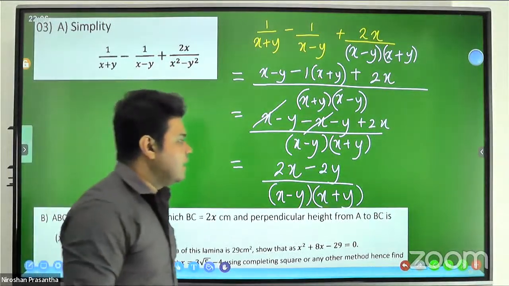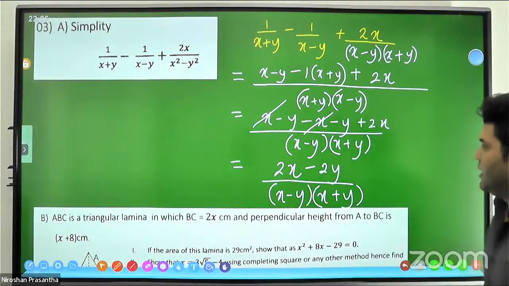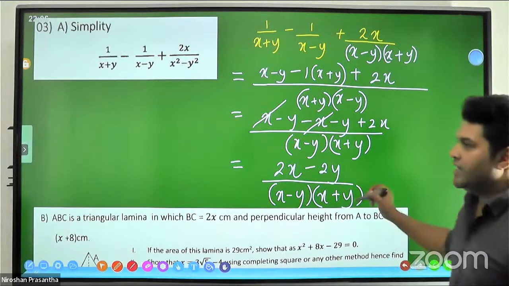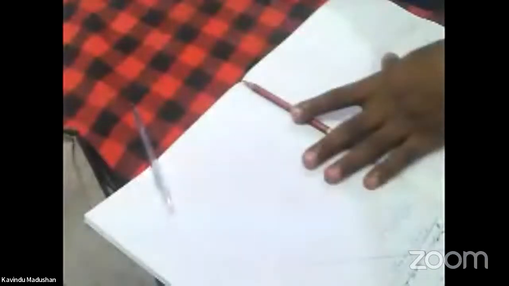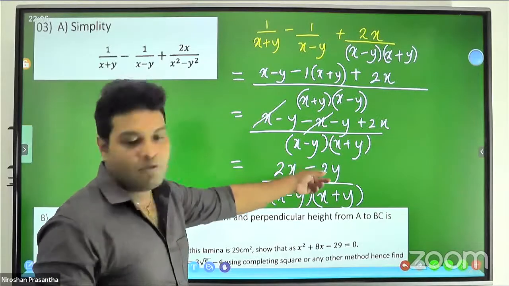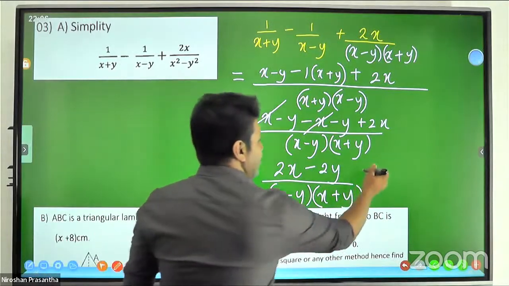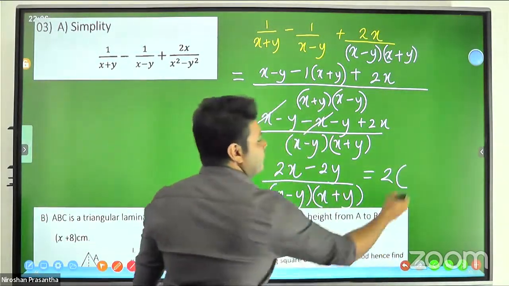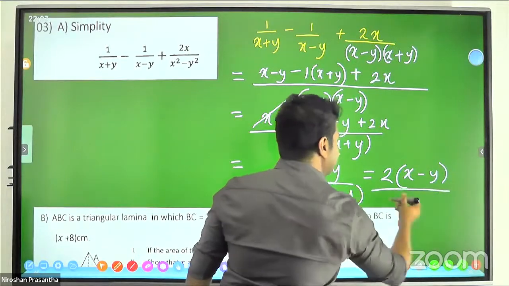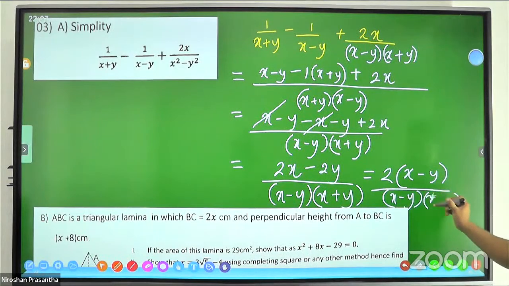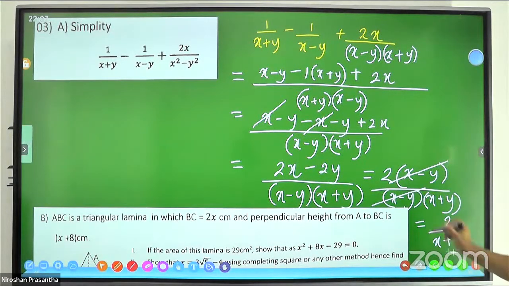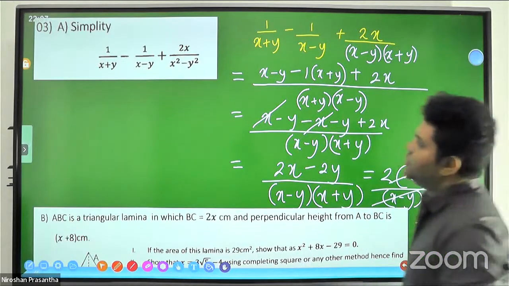Or can we do something? Can I finalize this answer like this? Yes, definitely. We have to make a factor like 2. 2 is a common factor from the numerator. Therefore, we can write 2 and brackets x minus y, over x minus y, x plus y. And now this bracket is cancelled. Your final answer is 2 over x plus y. This is your final answer: 2 over x plus y.